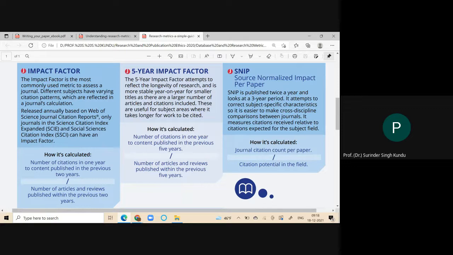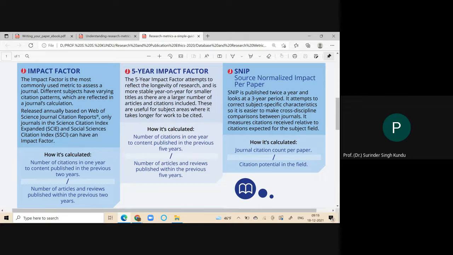It is the number of citations in 1 year to the content published in the previous 5 years. That is to say, we published our documents in the previous 5 years, from 2016 to 2020. We published 1000 papers and received 100 citations in 2021.